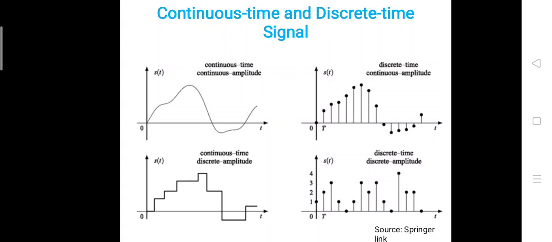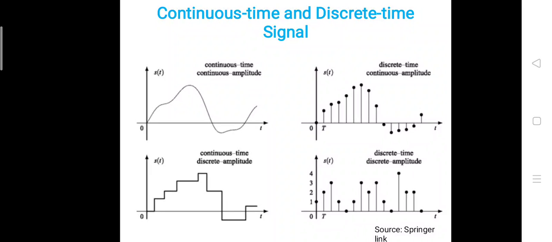Then here we can see discrete time and discrete amplitude. So here there is no continuity of the system or signal. Here the signal is 1, and after that there is a 2, 3, then again it comes to 1 and 0. So the signal amplitude varies with respect to time, means in discrete time.